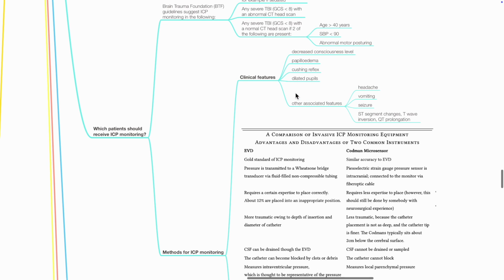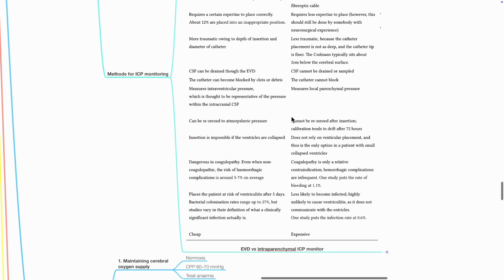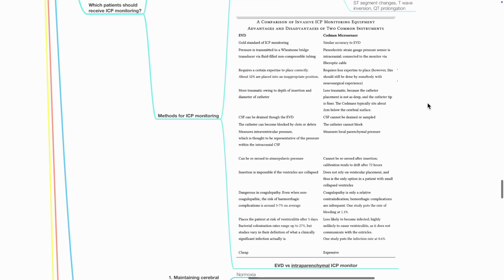Methods for ICP monitoring include clinical features such as decreased consciousness level, papilloedema, Cushing reflex, dilated pupils, headache, vomiting, seizure, and ECG changes, and invasive methods such as EVD and intraparenchymal ICP monitoring. This table comparing EVD versus intraparenchymal ICP monitor is included here for completion.